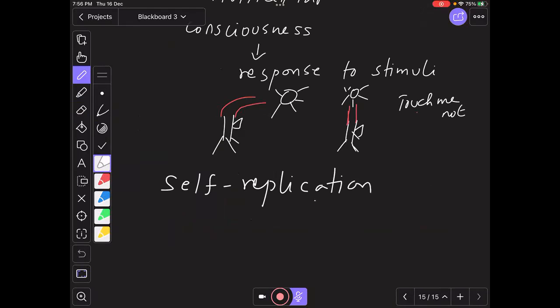Self-replication. Have you come across this term, replication? Yes, sir. Copies, Xerox copies. Very good. It is a copy of its own. That means we are talking about DNA copying. DNA is called the genetic material. So the process of copying of DNA is called replication. That is one. So self-replication, then evolution.